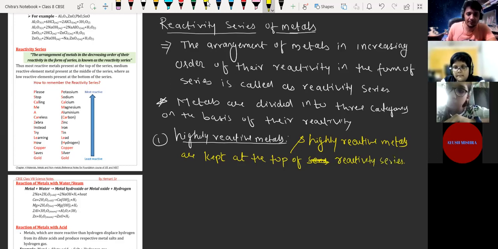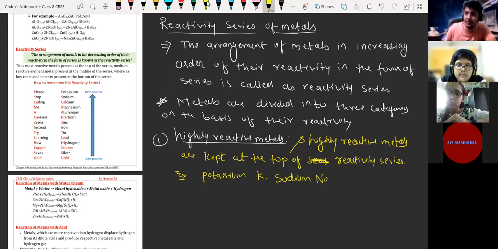Example, we have potassium, which has the symbol K. Then we have sodium, symbol Na. Then we have calcium, Ca, and lithium is also there.